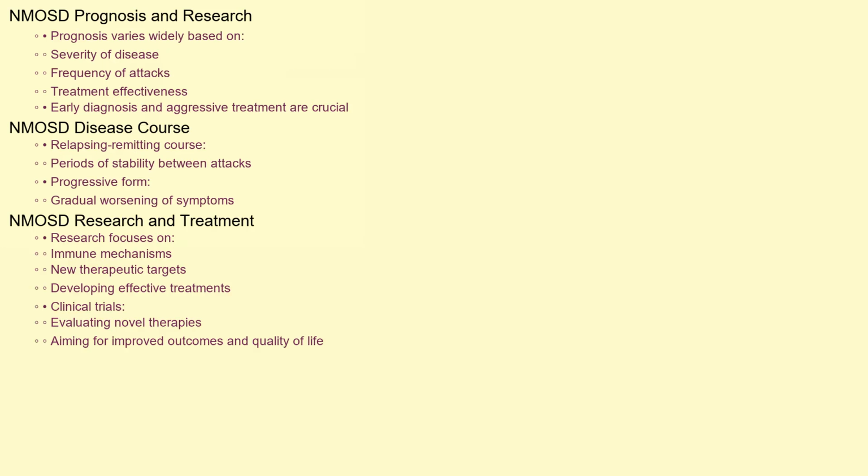The prognosis for NMOSD varies depending on the severity of the disease, the frequency of attacks, and the effectiveness of treatment. Early diagnosis and aggressive treatment can help minimize the risk of permanent disability. Some individuals may experience a relapsing, remitting course with periods of stability between attacks, while others may have a more progressive form of the disease. Recent research has focused on understanding the specific immune mechanisms involved in NMOSD, identifying new therapeutic targets, and developing more effective treatments. Clinical trials are ongoing to evaluate the safety and efficacy of novel therapies, offering hope for improved outcomes and a better quality of life for those living with NMOSD.